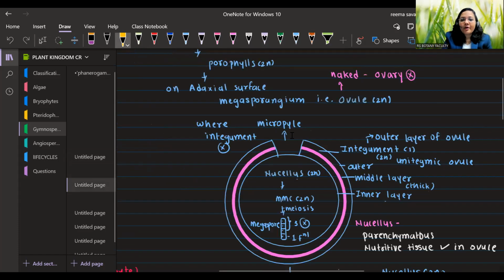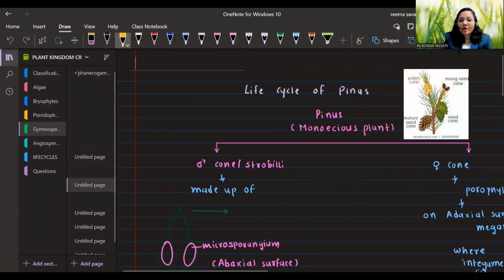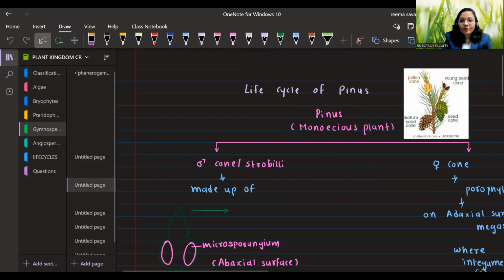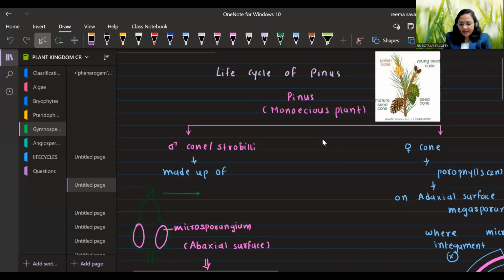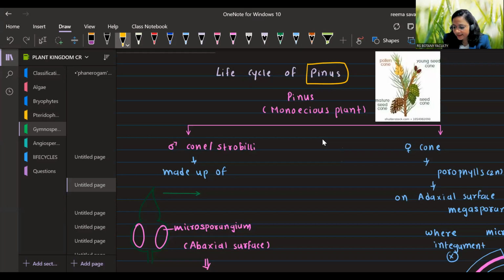So now, what is the life cycle of gymnosperm, that is Pinus? Pinus is a very famous gymnosperm. I already told you this. They have seed cone, that is female cone, and pollen cone, that is male cone. Those two are present on the same plant.